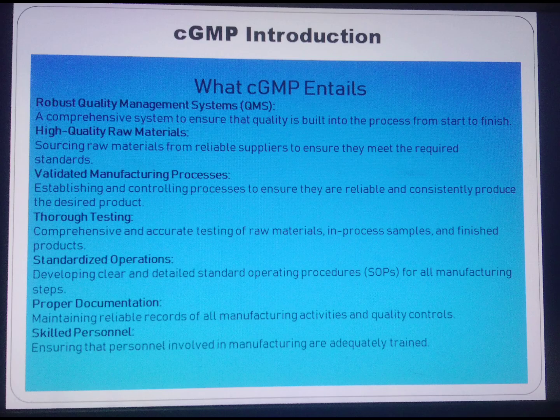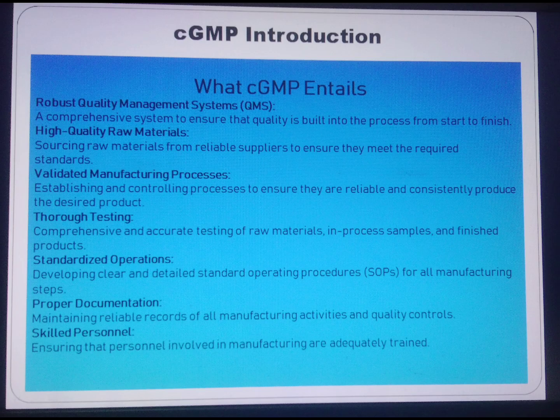Thorough testing, comprehensive and accurate testing of raw materials, in-process samples, and finished products. Standardized operation, developing clear and detailed standard operating procedures for all manufacturing steps. Proper documentation, maintaining reliable records of all manufacturing activity and QC. Skilled personnel, ensuring that personnel involved in the manufacturing are adequately trained.